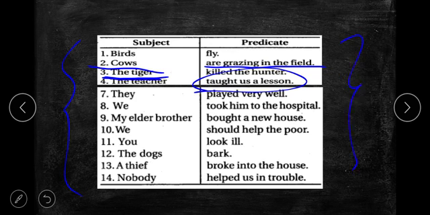They played very well. We took him to the hospital. My elder brother bought a new house. We should help the poor. You look ill. The dogs bark. A thief broke into the house. Nobody helped us in the trouble. These are all examples of subject and predicate.